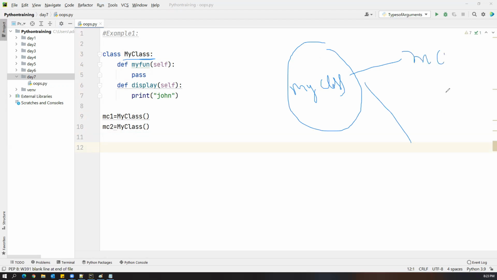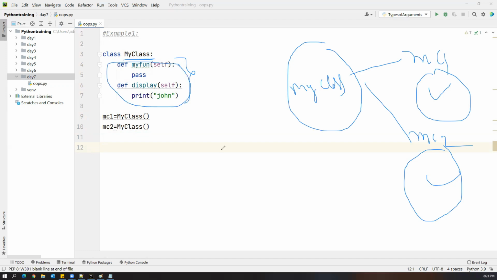So one is MC1, other one is MC2. Which will occupy their own memory, and here it will occupy their own memory. So what are the two methods we created? These two methods belong to here and here. So these two objects will acquire their own copy of the methods from this class.